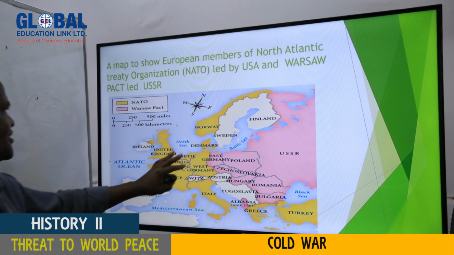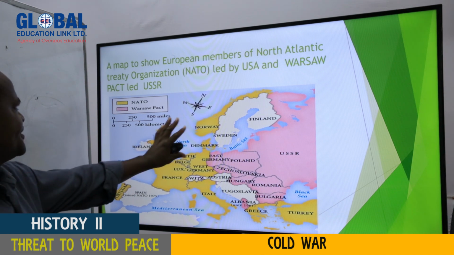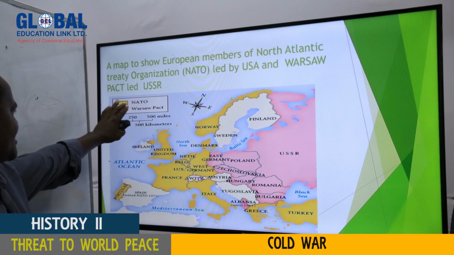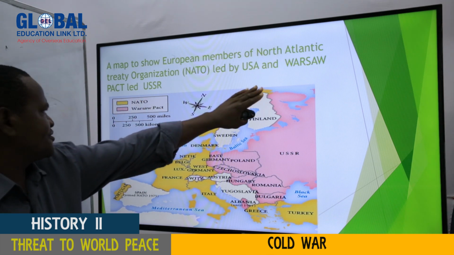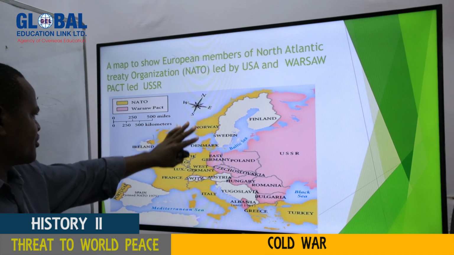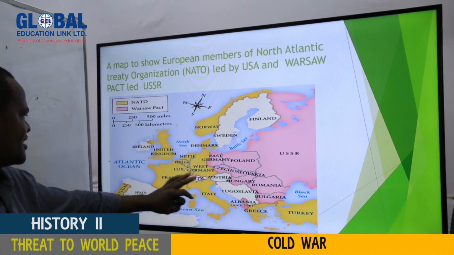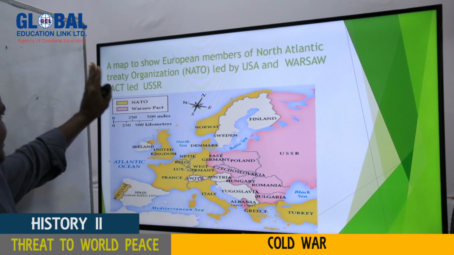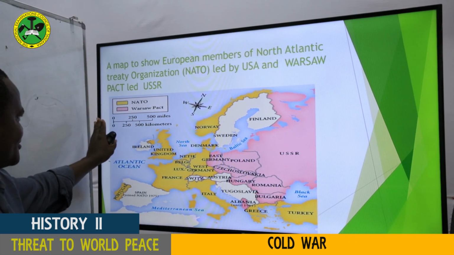My dear students, this is the map which shows the members of NATO and the Warsaw Pact. You can see, these are the members of NATO: Norway, Denmark, Netherlands, Belgium, West Germany, France, Switzerland, Italy, Portugal. Of course, there is United States and Canada, and so on and so forth.